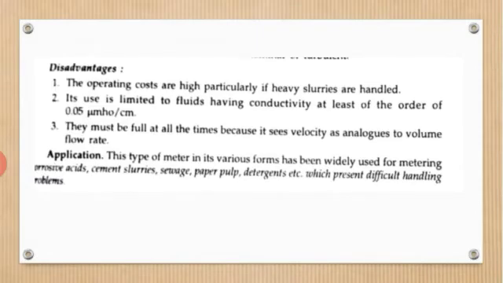Otherwise you can't measure the flow rate, because no EMF will be induced if it is non-conductive. There must be a full pipe at all times, because it senses velocity as analogous to volume flow rate. So these are the disadvantages.